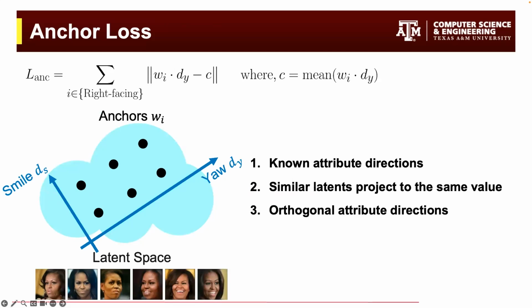We've shown that our anchor loss enforces latents with similar attributes to project to the same value, and also ensures that each attribute is changed along its specific direction.